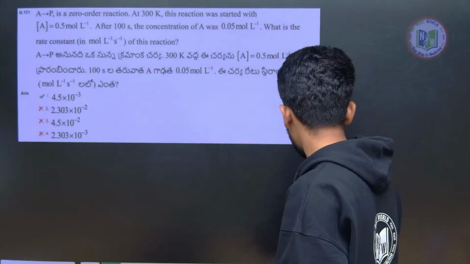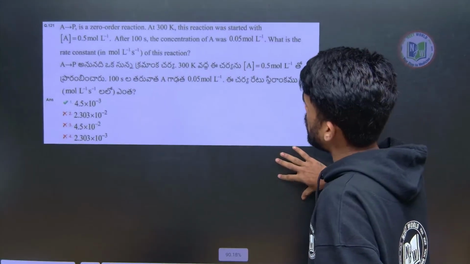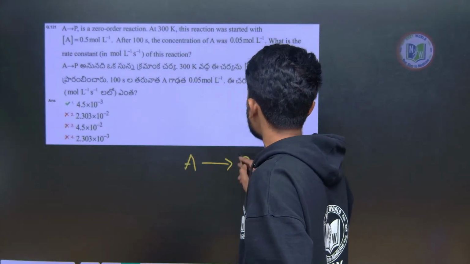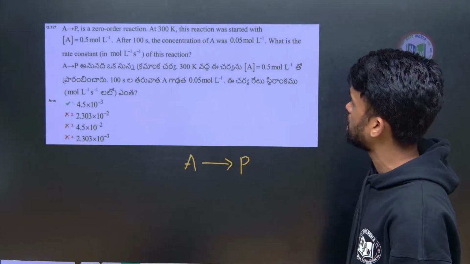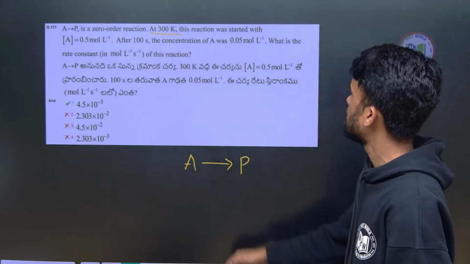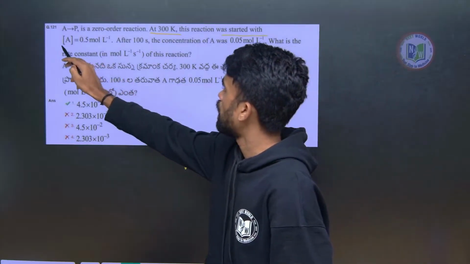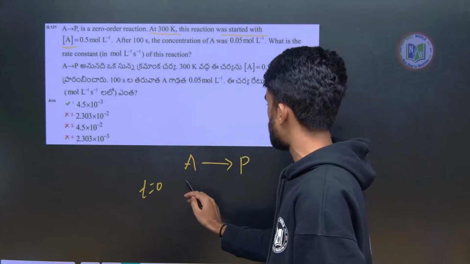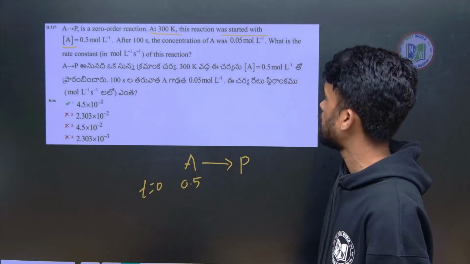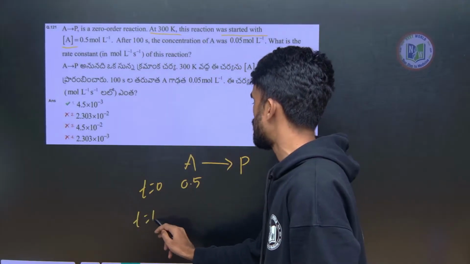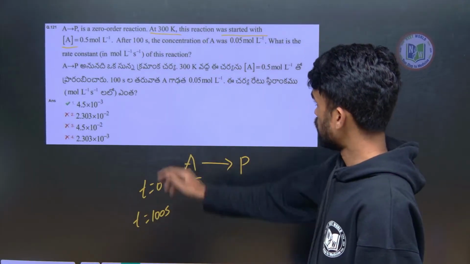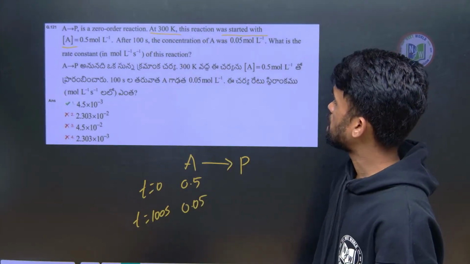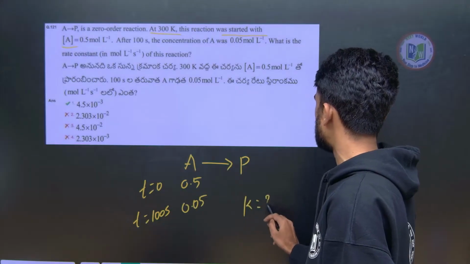The first question is from chemical kinetics. What is that question saying? A is a reactant giving product P. It is a zero order reaction, they are saying, at 300 degrees Celsius. This reaction was started with A. At time T0, at the beginning of this reaction, the concentration of A is 0.5 mole per liter. After some time T, 100 seconds, the concentration of A is found to be 0.05. What is the rate constant for this reaction, they are asking?